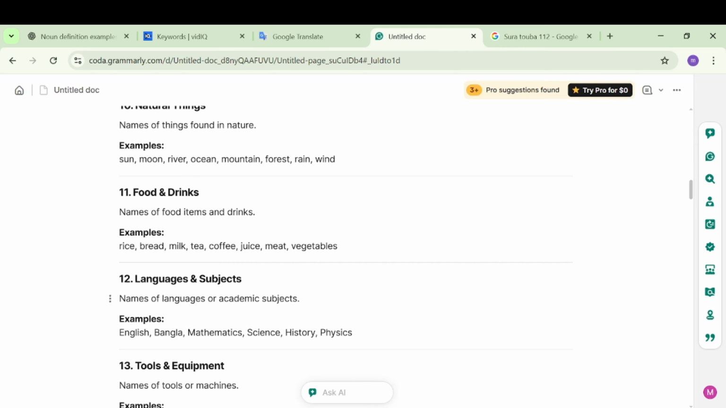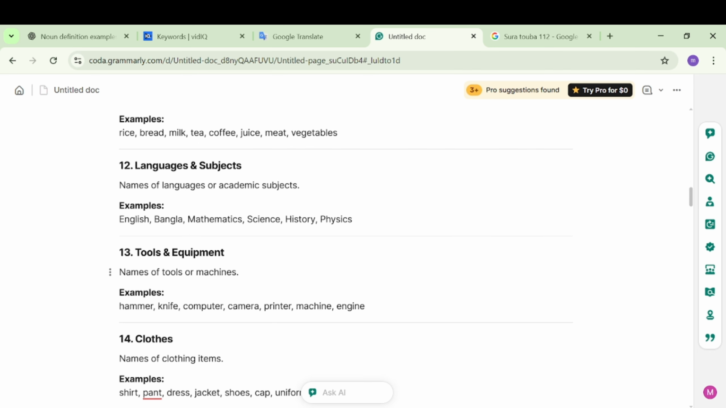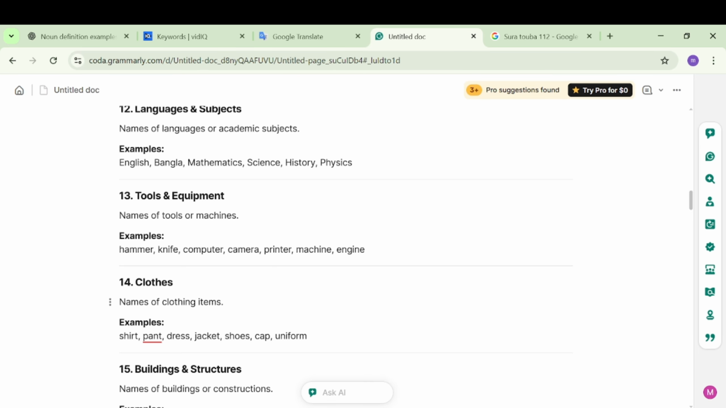Then food and drinks can be nouns like rice, bread, milk, tea, coffee, juice, meat, vegetables. Any type of language or subject can be a noun like English, Bangla, mathematics, science, history. Then the names of any tools or equipment can be called nouns like knife, computer, camera, printer, machine.